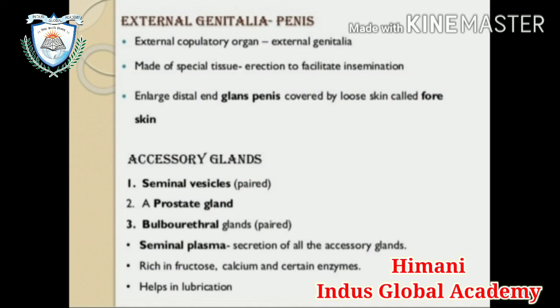Now the accessory glands. They include the seminal vesicles, the prostate gland, and the bulbourethral glands, which are present as a pair. Seminal plasma is the secretion of all the accessory glands, which is rich in fructose, calcium and certain enzymes, and also helps in lubrication. So this is the male reproductive system.